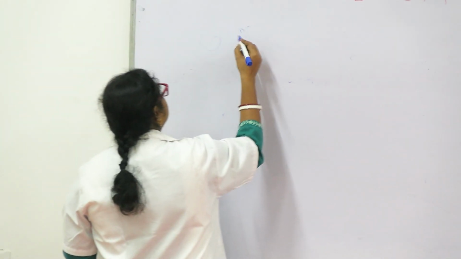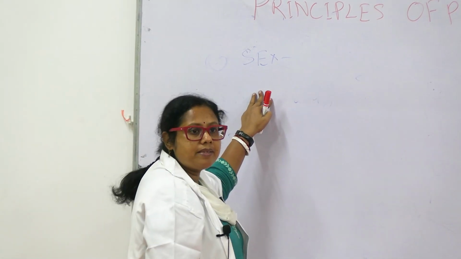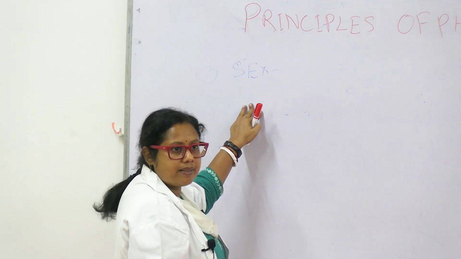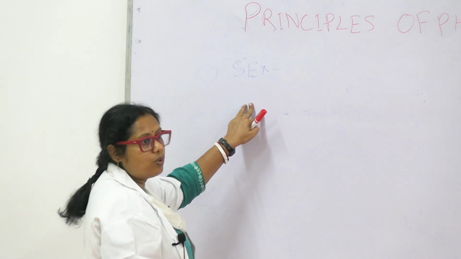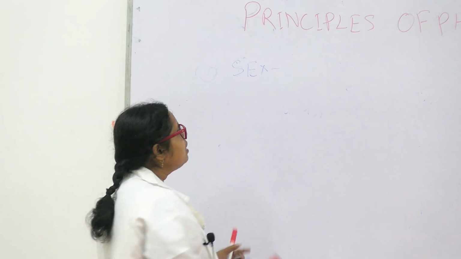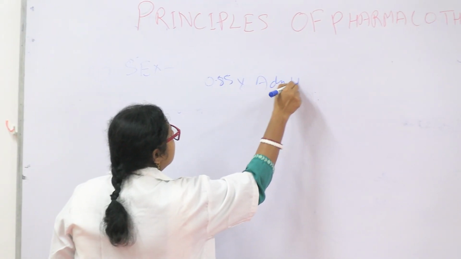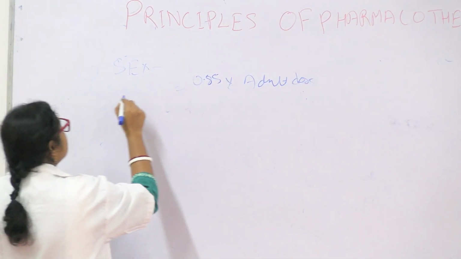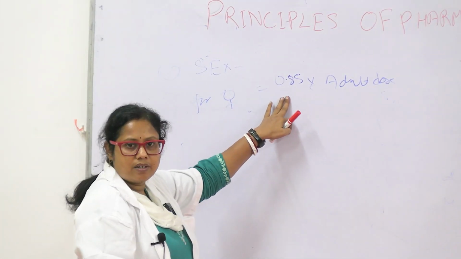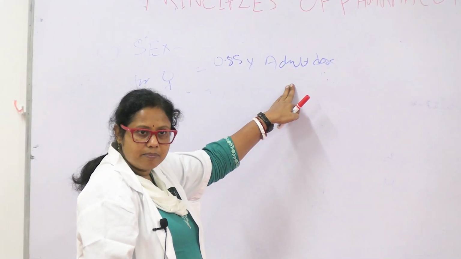Now the third is sex. Usually females have shorter body stature, less body weight than males. So the standard adult dose for females we have to reduce a bit. It is usually 0.85 of the normal adult dose, the normal adult male dose.